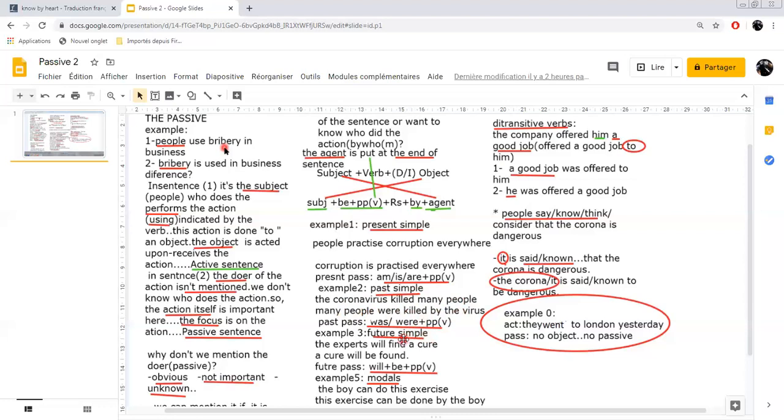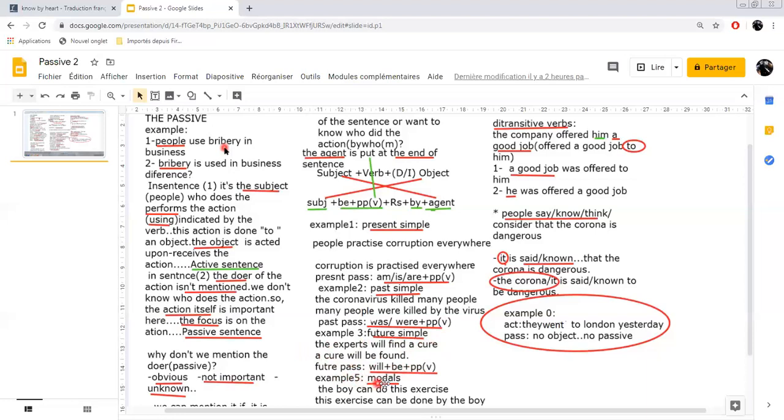Concerning the future simple, the example is: the experts will find the cure. What is the object here? Cure, of course. Answer your question: what will the experts find? My answer is a cure. So we say, a cure will be found. So in the future simple, you've got will plus to be plus the past participle of the verb.